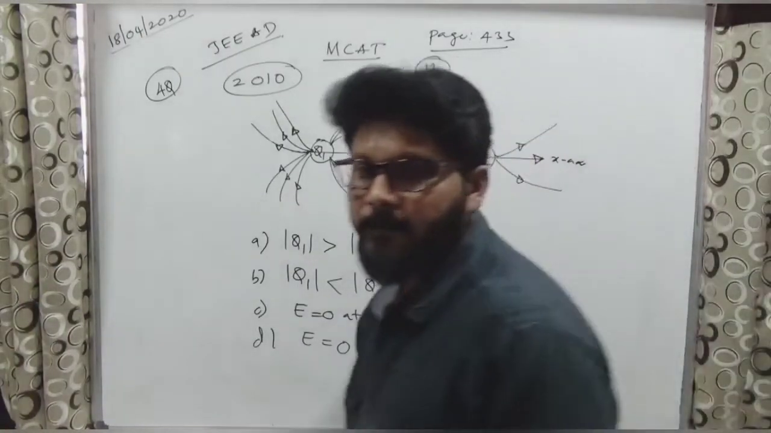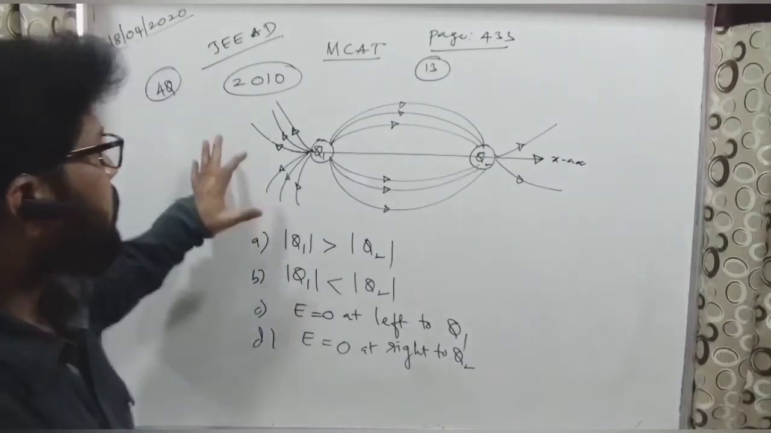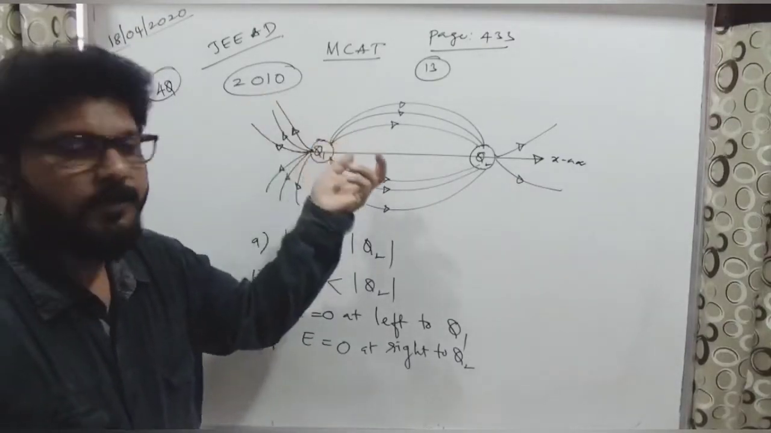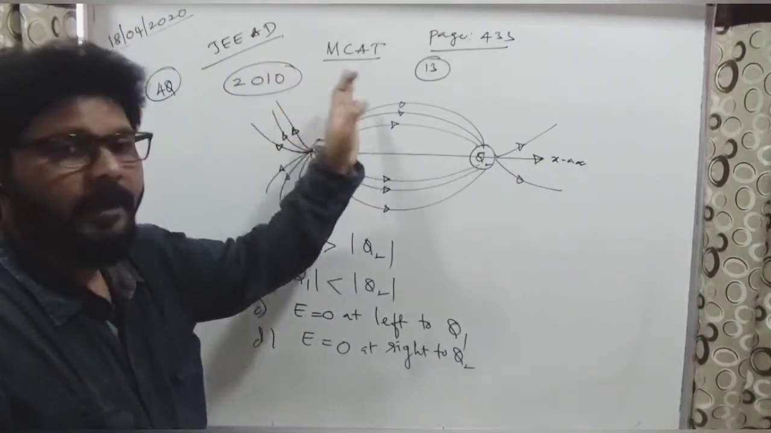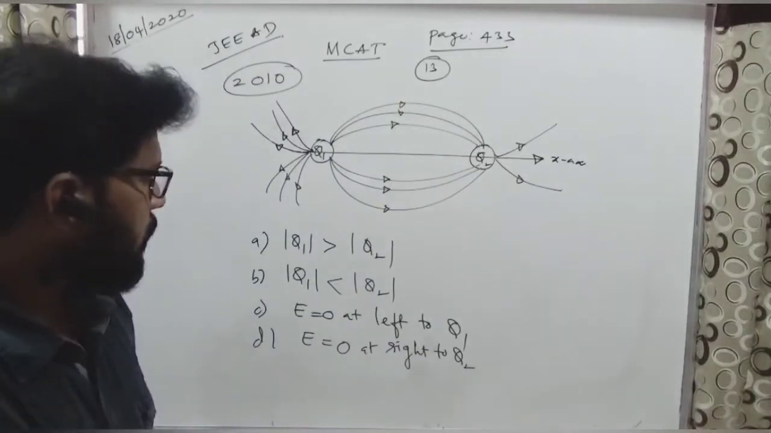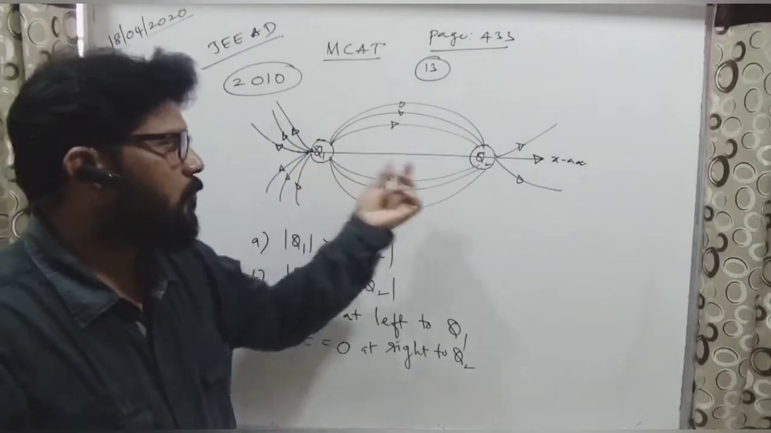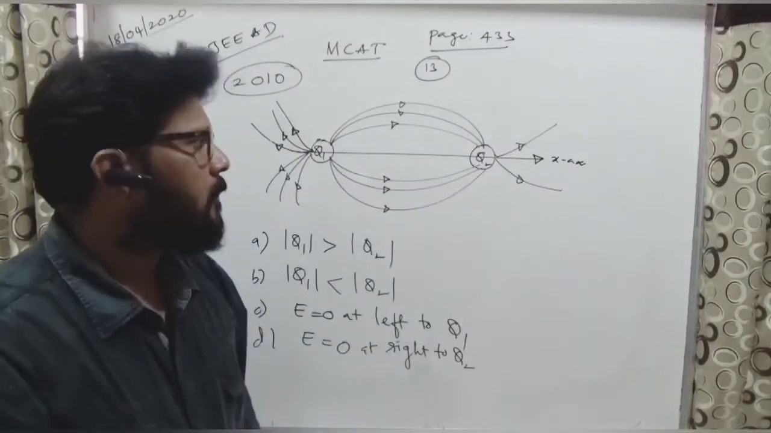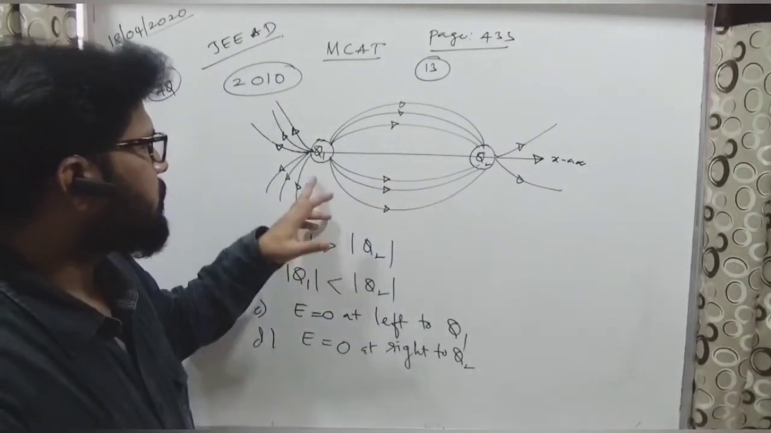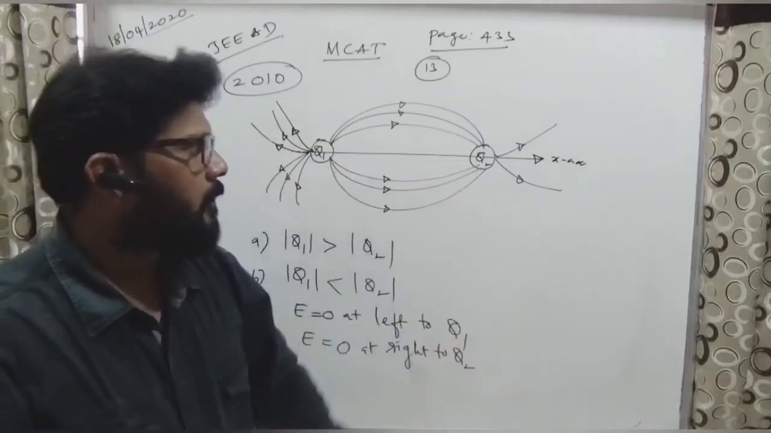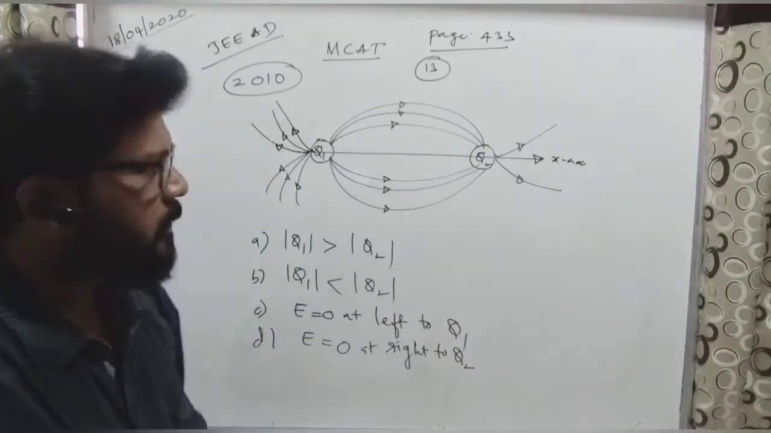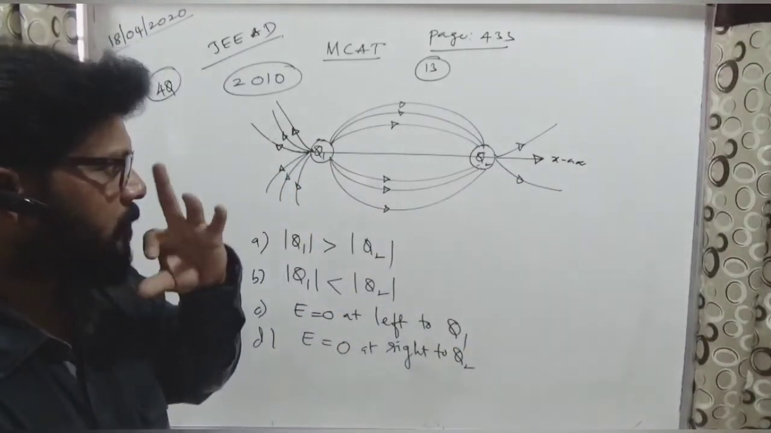Have you noted down this problem? This is a question asked in JEE 2010 Advanced. MCAT means multi-correct answer. So what are the options that we have to take? First thing is, here two charges are given, Q1 and Q2, of the same kind. How are we able to say same charges? Because the lines are moving away, and some are meeting at this particular point.